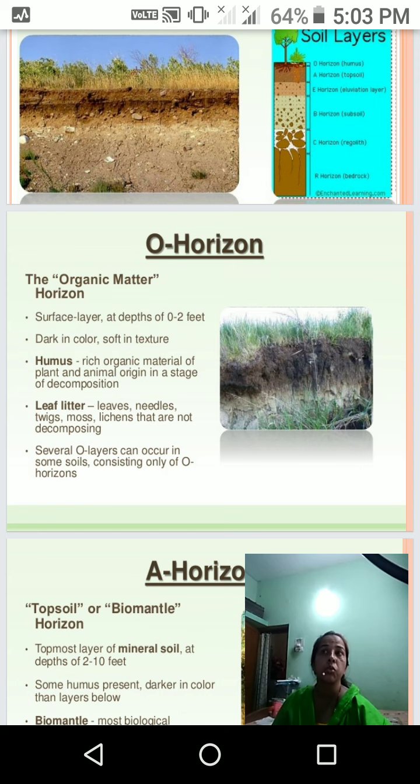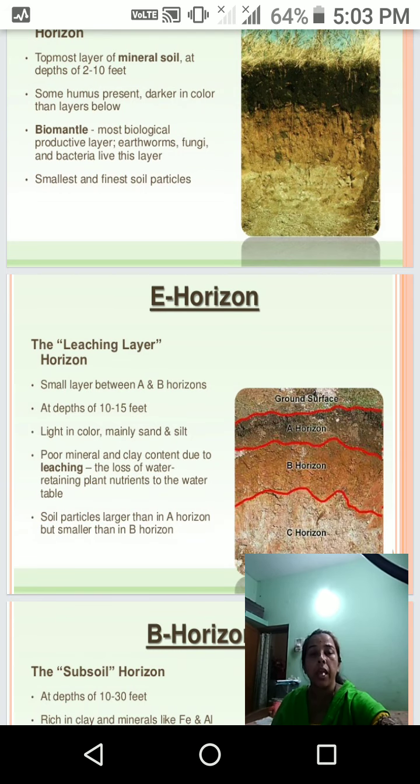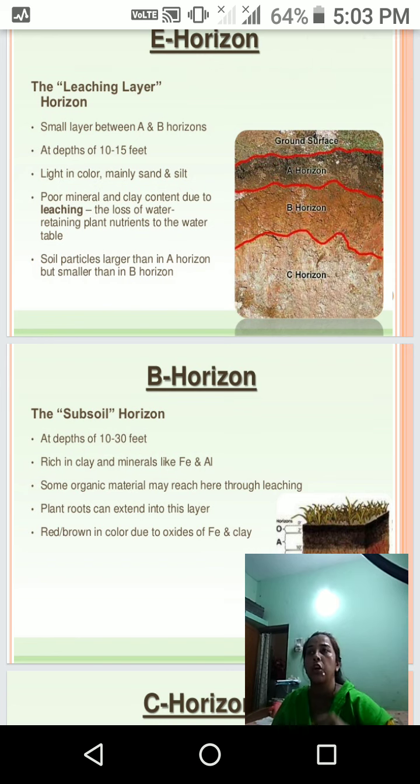Then next to the A horizon is the B horizon. It is very important, the A and B. Then next is the B horizon, at a depth of 10 to 30 feet. जितनी अंदर खुदाई होंगी उसके सबसे नीचे वाला जो horizon है, that is called the B horizon. Some organic material may reach here through the leaching.